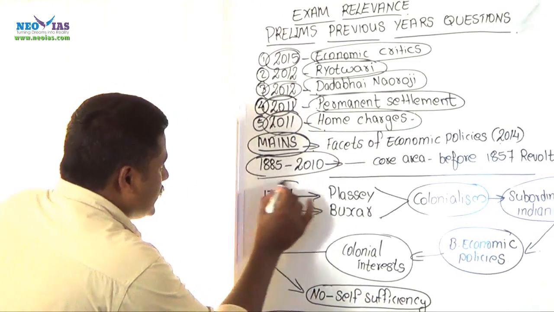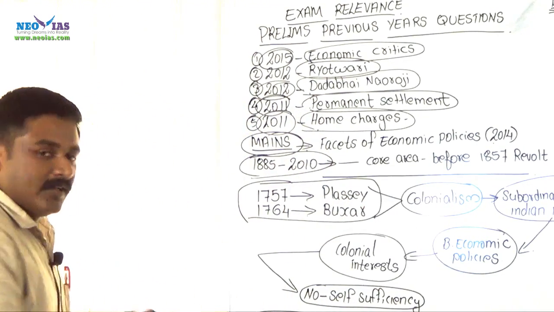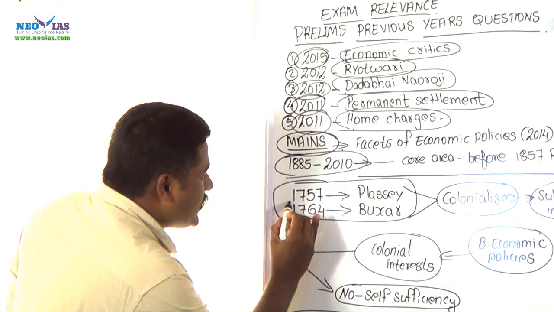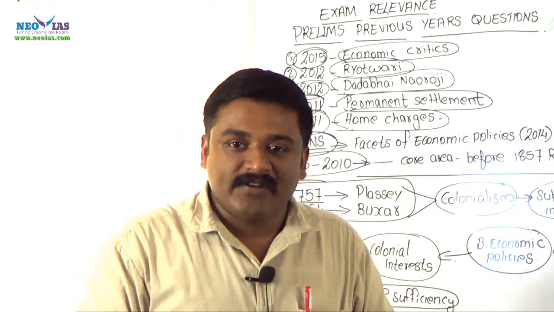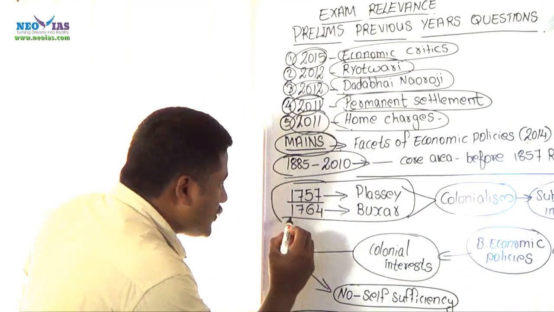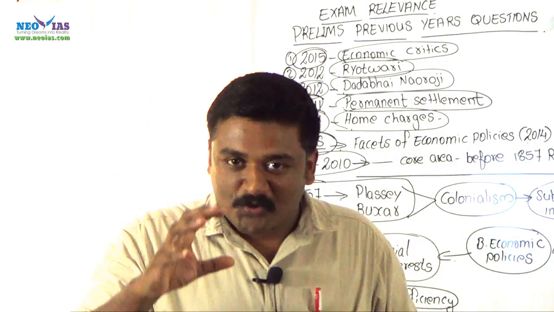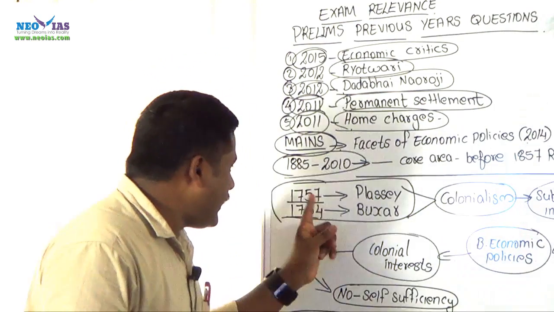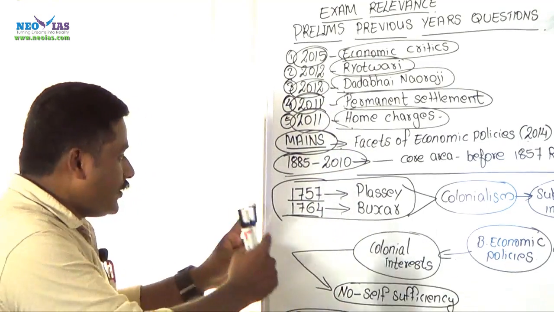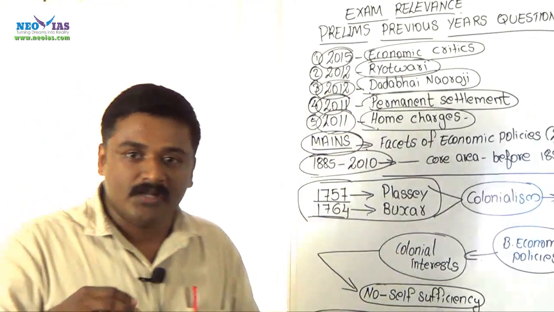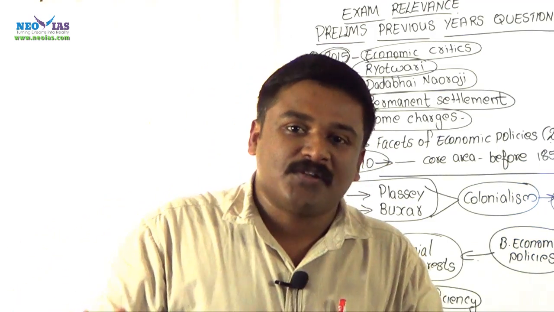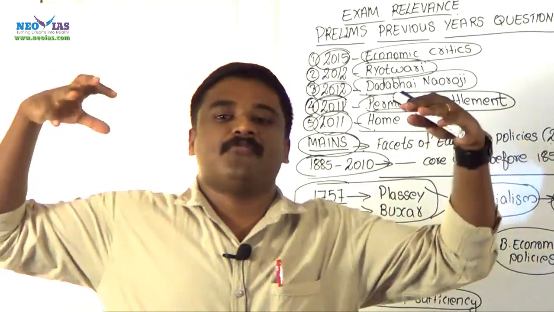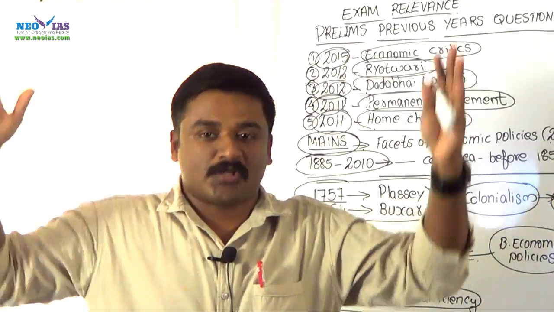Here is the introduction of British colonialism. Let us say the victory of 1757 in the Plassey battle, and the victory in the 1764 Buxar battle, almost laid the foundation for British colonialism in India. The victories they made in the 1757 Plassey battle and the 1764 Buxar battle ultimately designed the future fate of the Indian economy. It was the foundation of the colonial economy for the next 2 centuries.